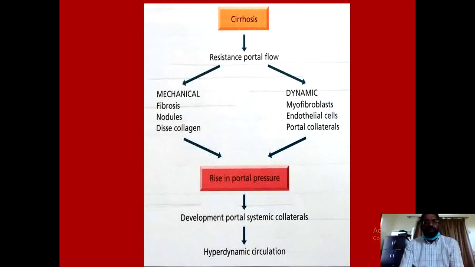The dynamic component of the increased resistance to the portal blood flow is through the activated stellate cells converting themselves into myofibroblasts, and then there are changes in the endothelial cells and the development of the portal collaterals. This rise in the portal pressure then leads to development of the portosystemic collaterals and is another way associated with hyperdynamic circulation.